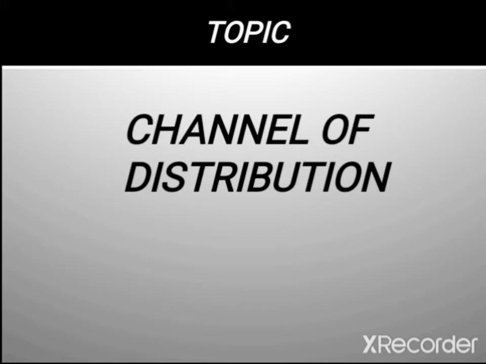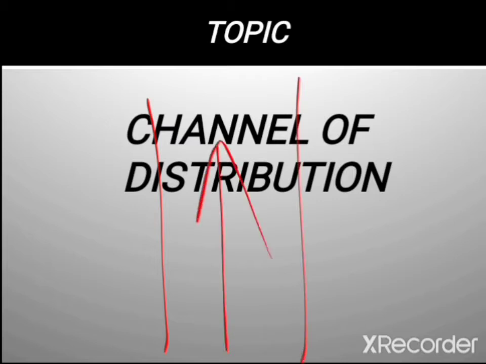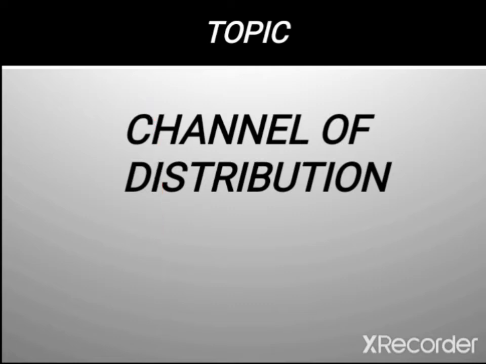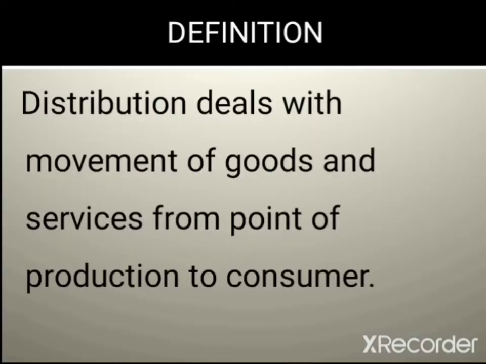Channel is a pathway. Channel means a pathway where something moves through. So this can be said to be a channel. Look at it. This is a pathway. So when we talk about channel, we talk about a pathway that something moves through, while distribution deals with the movement of goods and services from one point to another.